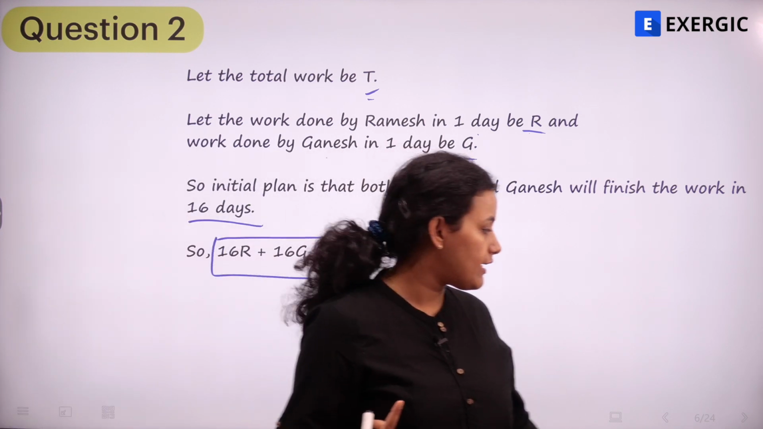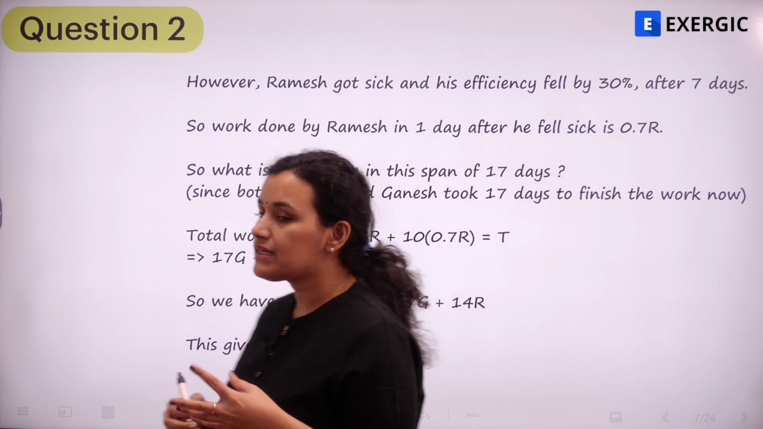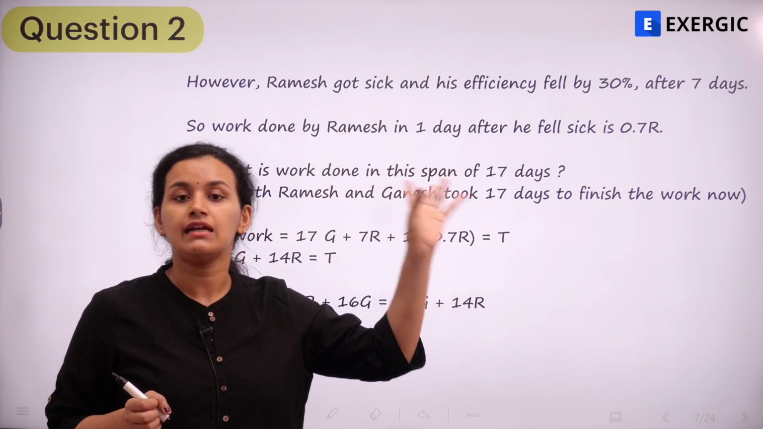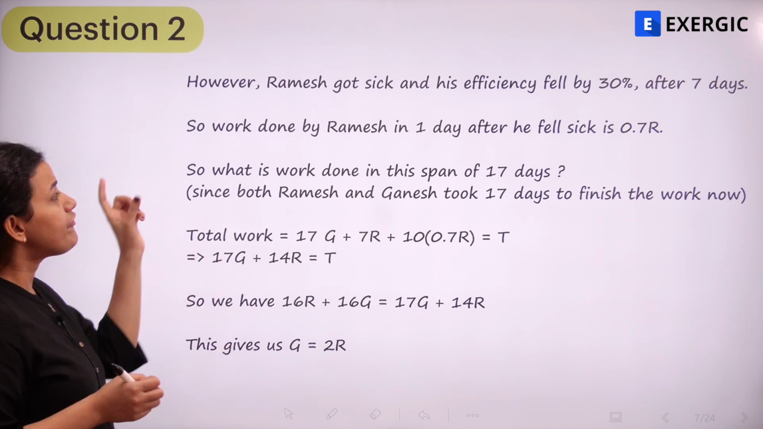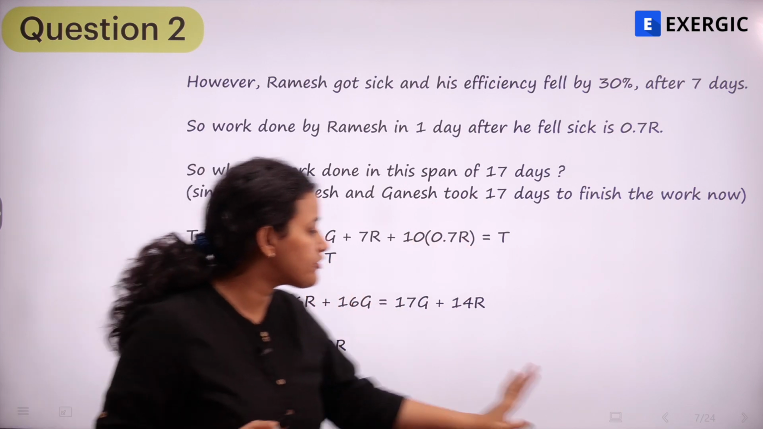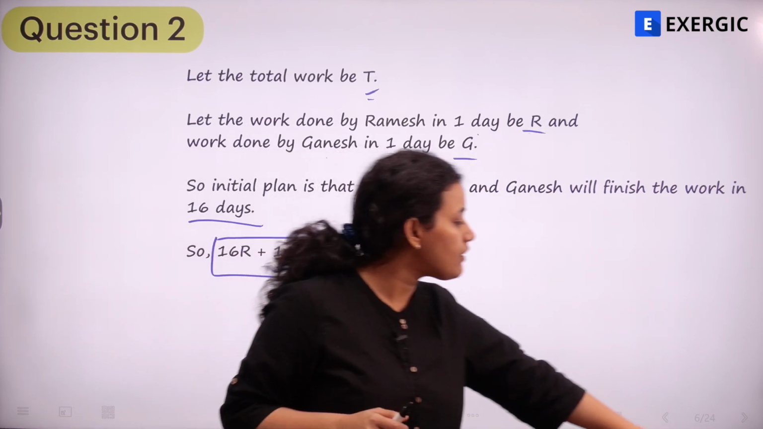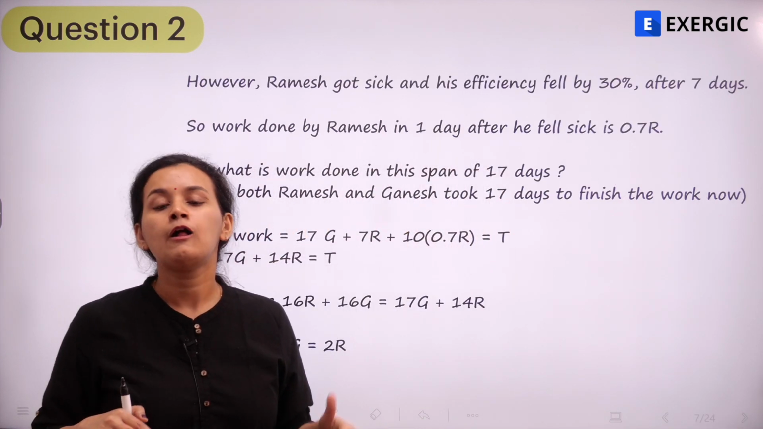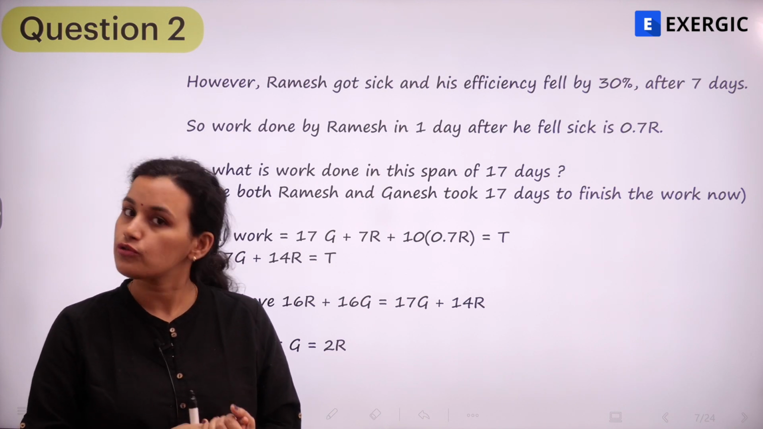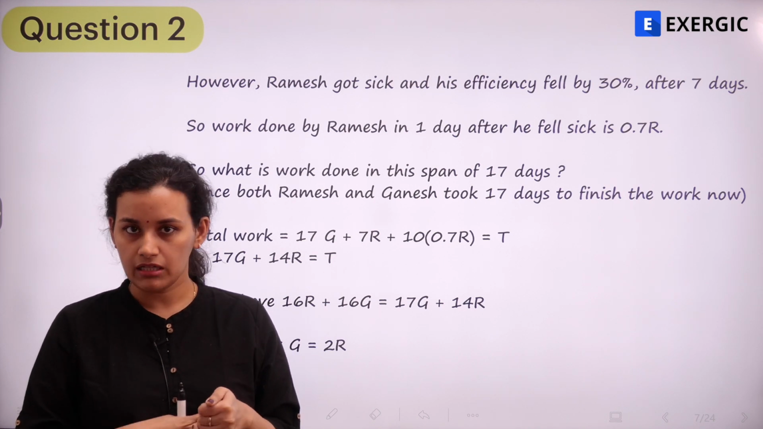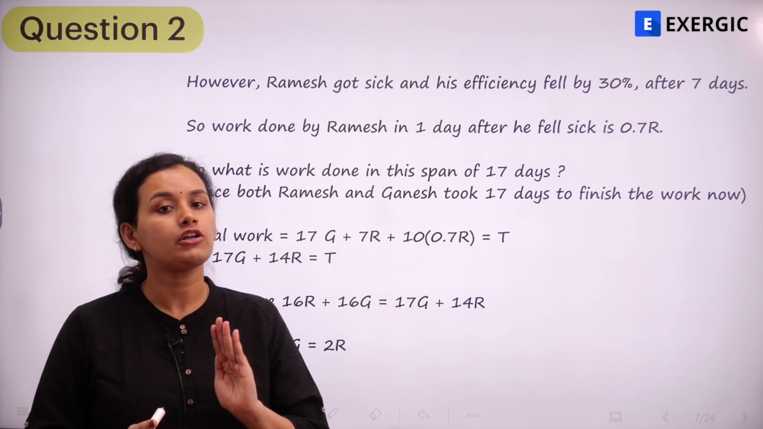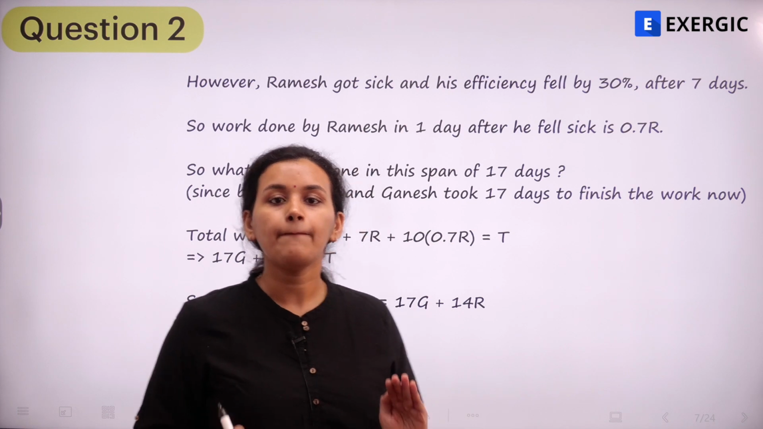Now let us see what actually happens. Ramesh fell sick after 7 days, right? Ramesh got sick and his efficiency fell by 30% after 7 days. So in one day we saw Ramesh is doing work R, that's what we saw. R is 1 day's work of Ramesh. So if his efficiency falls by 30%, then the amount of work he is going to do in 1 day is going to reduce. How much? It will become 0.7R. So reduction of 30% means it has become 70% of what it originally was. So if it was R, it has now become 0.7R.